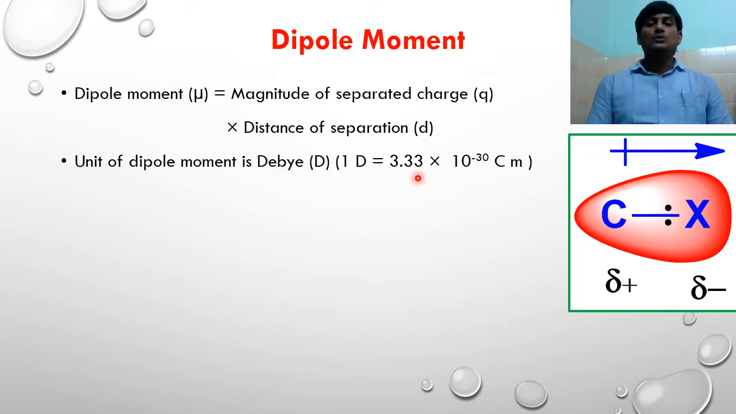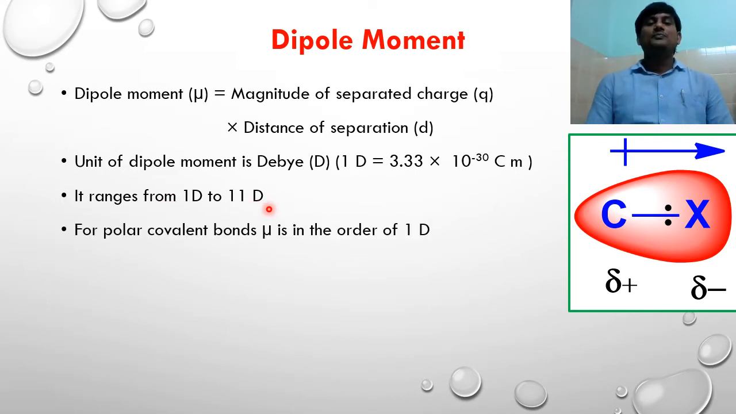For polar molecules, the dipole moment ranges from 1 debye to 11 debye. For ionic compounds, the dipole moment is greater than 5 debye. If we take polar covalent bonds, the dipole moment is in the order of 1 debye. And if you take non-polar covalent bonds, for these bonds the electronegativity difference is 0, so the dipole moment will be 0.